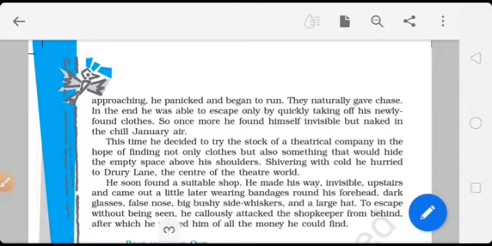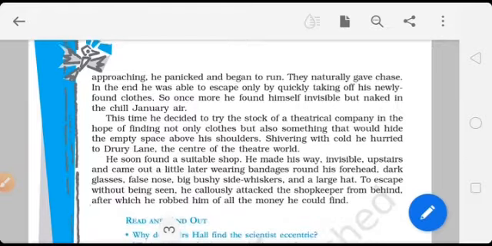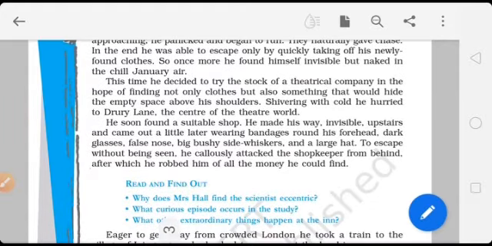So, he entered there and he wore the clothes related to the drama people, as well as he enacted like that also. He soon found a suitable shop. He made his way invisible upstairs and came out a little later wearing bandages round his forehead, dark glasses, false nose, big bushy side whiskers, and a large hat to escape without being seen. He callously attacked the shopkeeper from behind, after which he robbed him of all the money he could find.